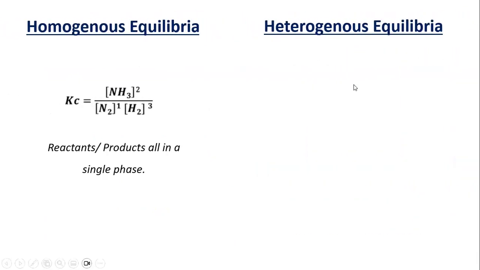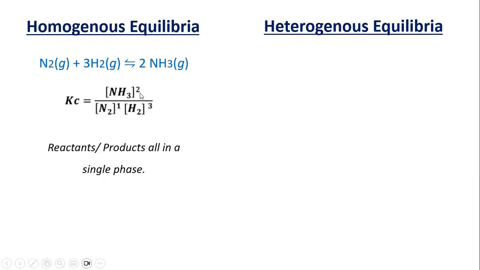Now, let's also study the difference between homogeneous and heterogeneous equilibria. When we say homogeneous equilibria, the equilibrium of your chemical reaction is composed of chemical species that are in the same state. They are in a single phase. So for example, here you have the nitrogen and the hydrogen gas, and you also have ammonia that is a gas.